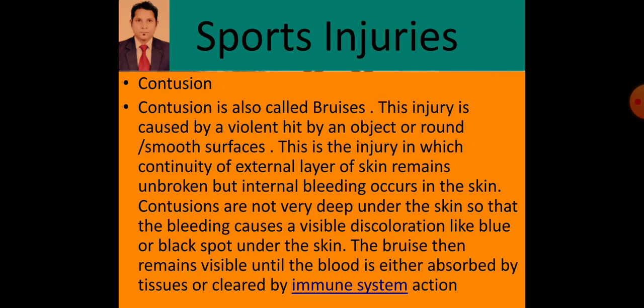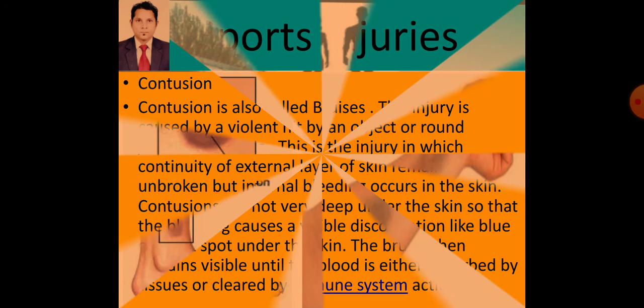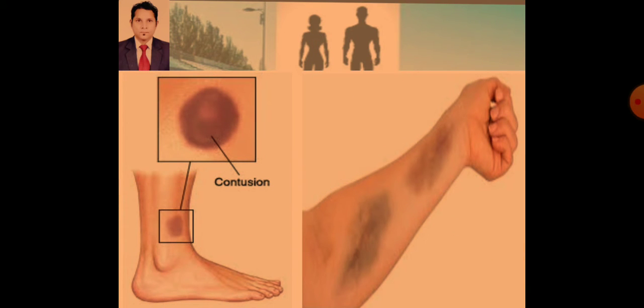Commonly we see contusion whenever nothing is damaged, no injury we can see from outside of the skin, but internally there is a lot of pain and damage, and gradually the discoloration of the skin appears. So this is the contusion, like in the picture we can see.